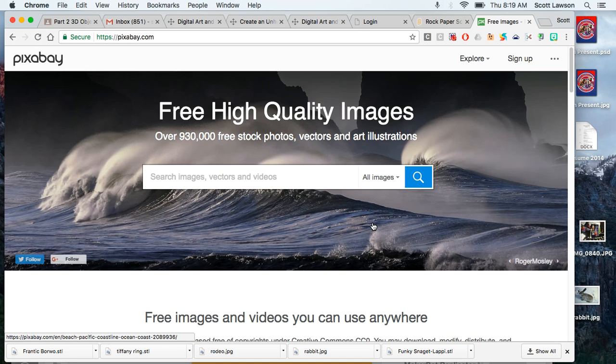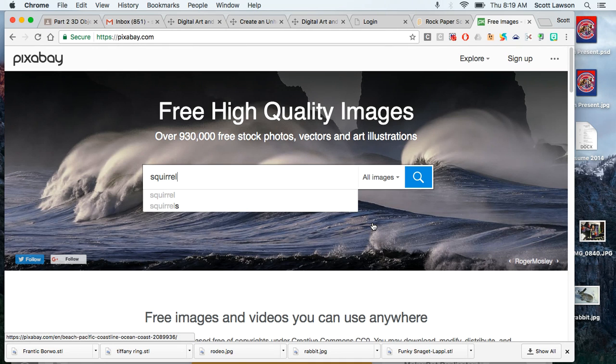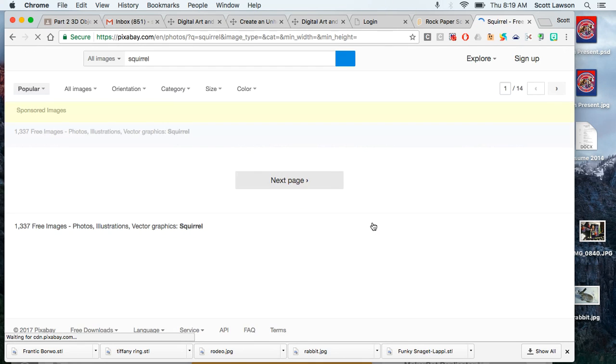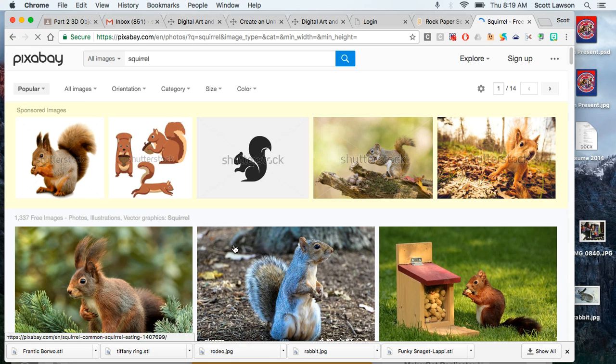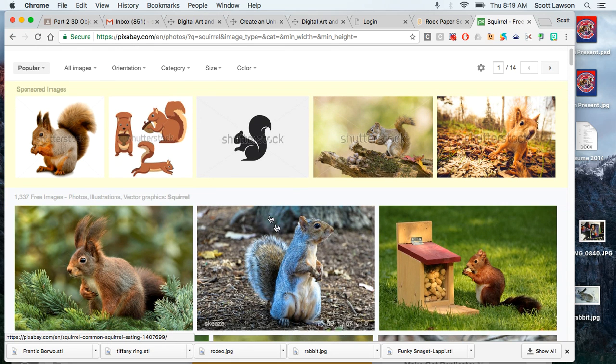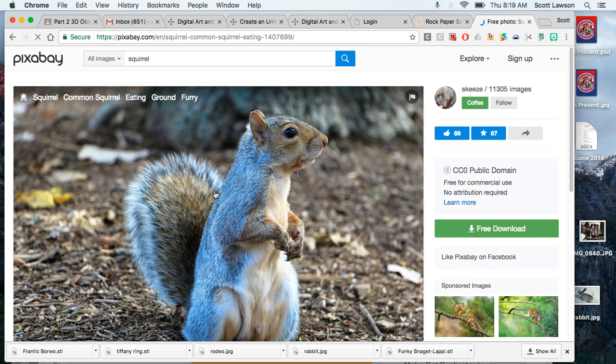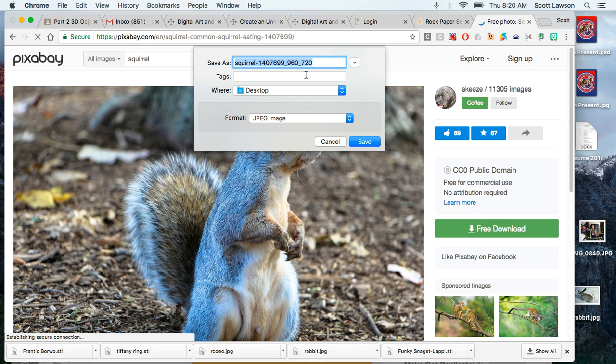So I'm just going to do a search for a couple of animals. Let's do a squirrel. All right, I'm just going to choose this one in the middle right here. I click on it, right click, save image as. I'm going to save it to my desktop so I can find it easily. I'm just going to name it squirrel.